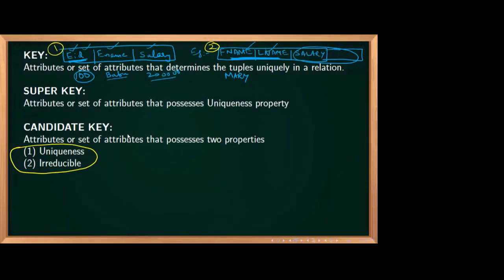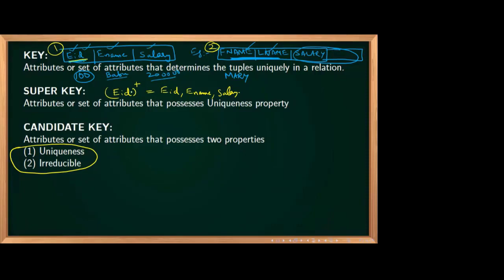Uniqueness property means if an attribute or a set of attributes can uniquely determine the tuple. Since EID is the key, if you take the EID closure, definitely EID will come, e-name will come, and salary will come.